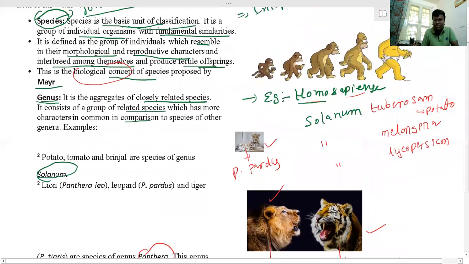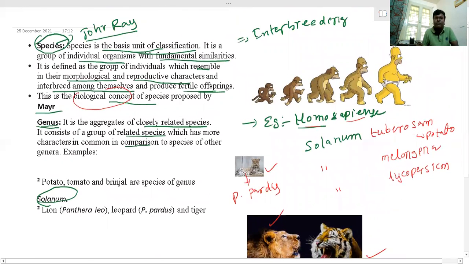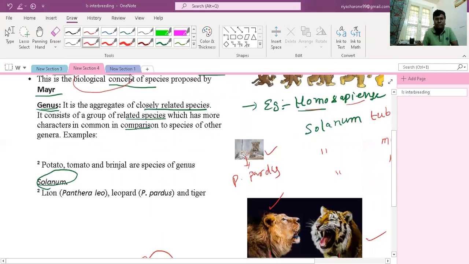So, from an examination point of view, you need to have a proper idea of the difference between species and genus with relevant examples as per NCERT. It is very important. Next, we'll take family.